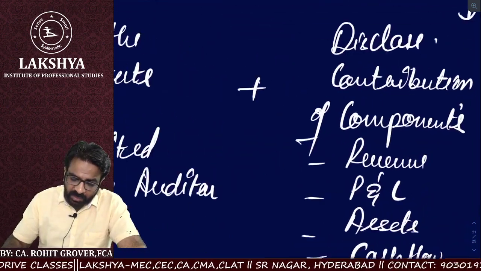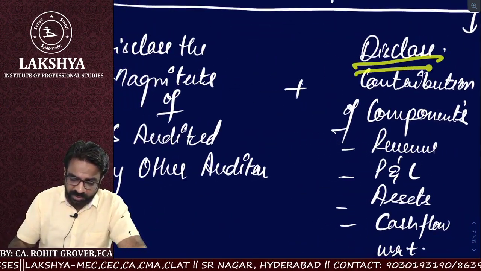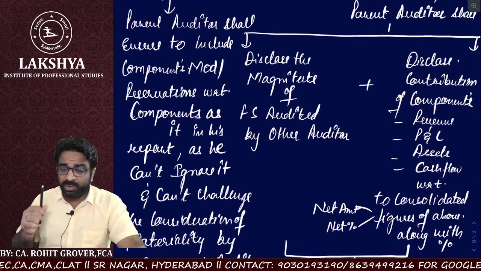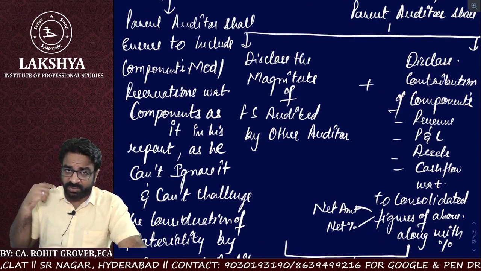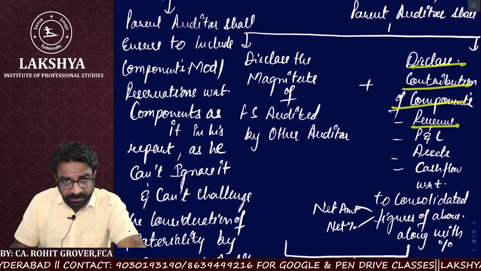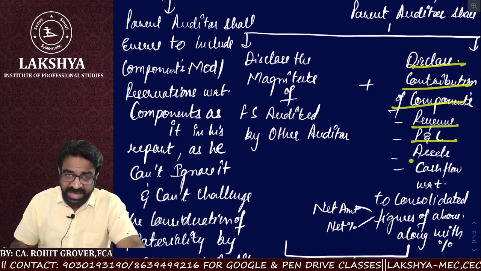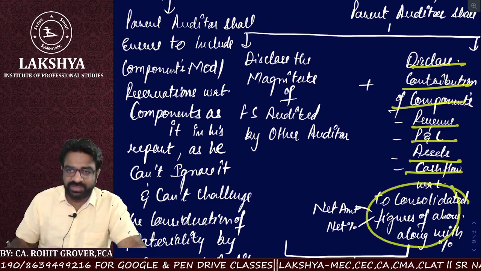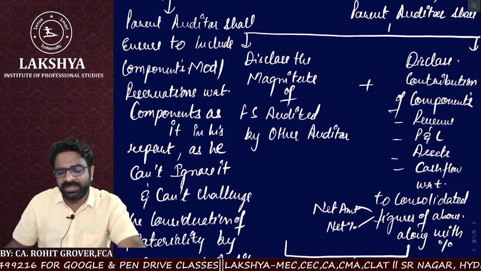Along with that, I also have to disclose the contribution of the components. Do you remember that we always have to disclose the contribution of components' revenue, P&L, assets, cash flow with respect to consolidated figures? Do you remember that above we have calculated some figures?